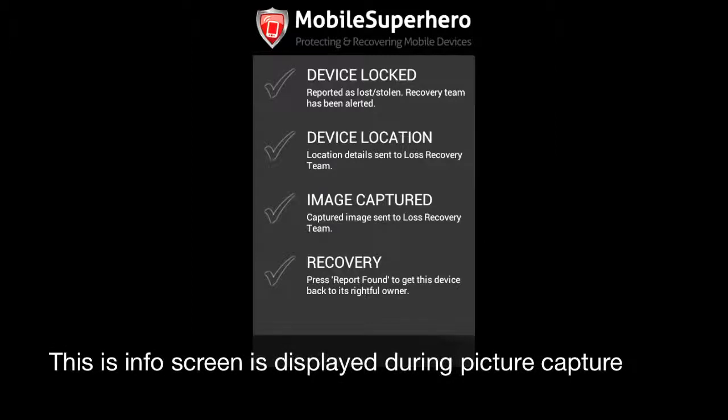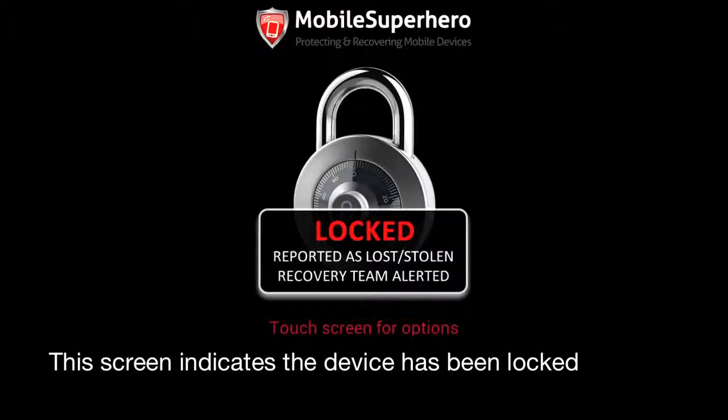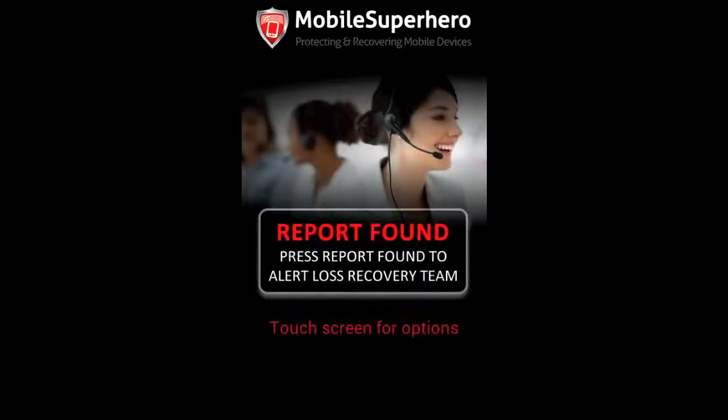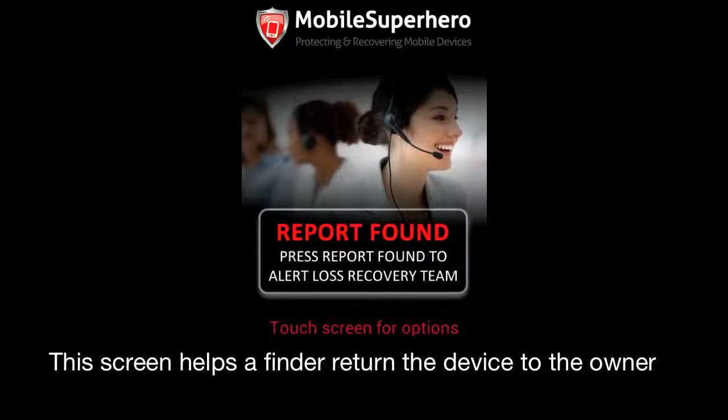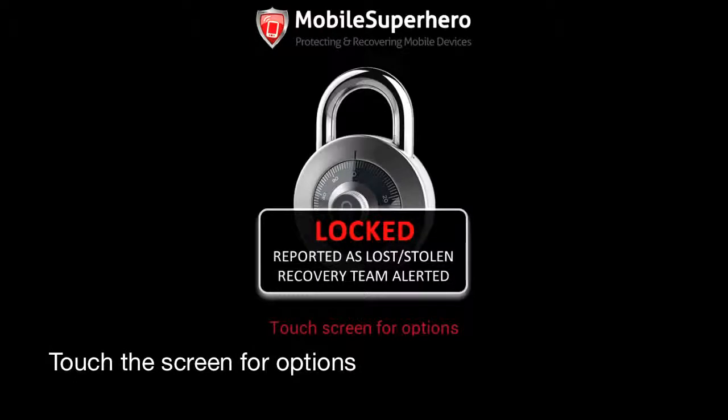This information screen is displayed during the picture capture. This screen indicates to the thief or finder that the device has been locked. This screen indicates to the thief or finder that the picture has been captured. This screen tells the finder how to return the device. Touch the screen to see the options available.